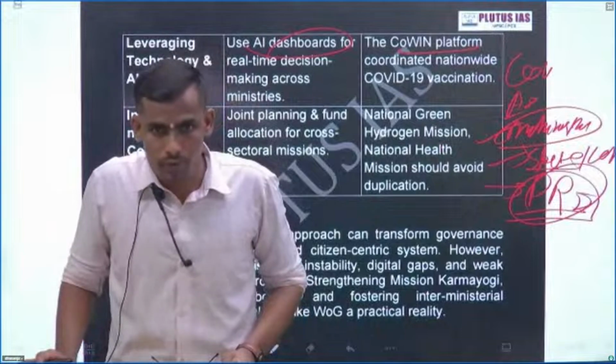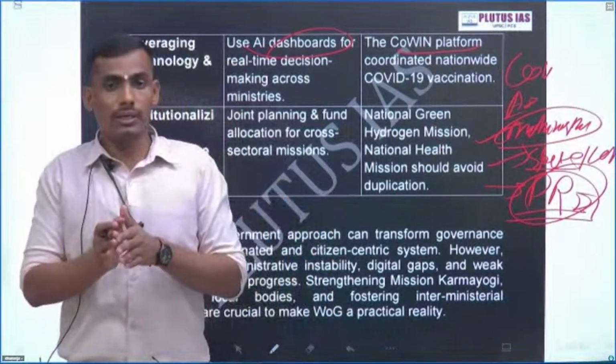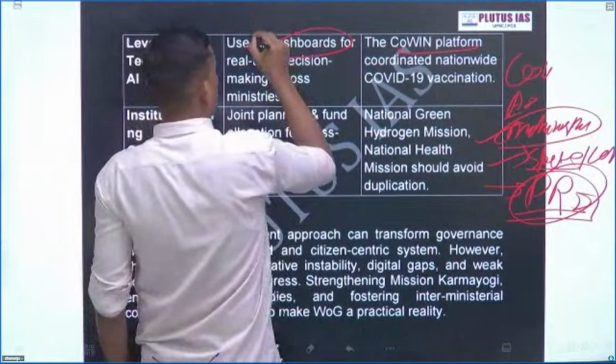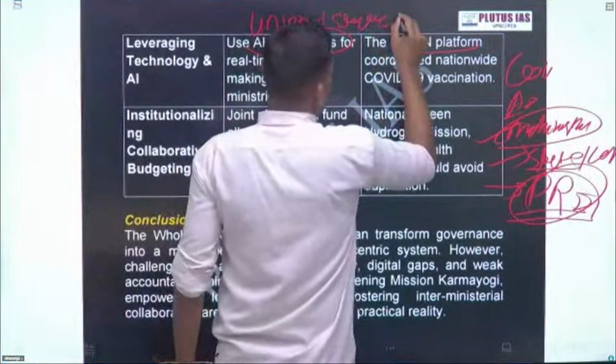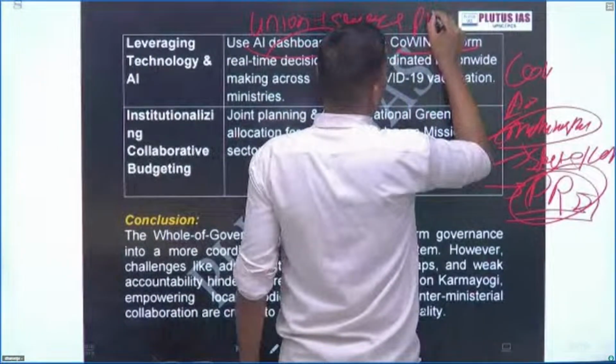Whole of government approach doesn't mean only inter-ministerial cooperation, but cooperation between the Union government, state government, and PRIs, the local government.